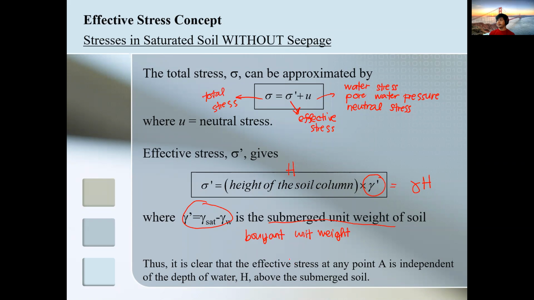Okay. So for you to appreciate the concept, let's try to solve a problem.